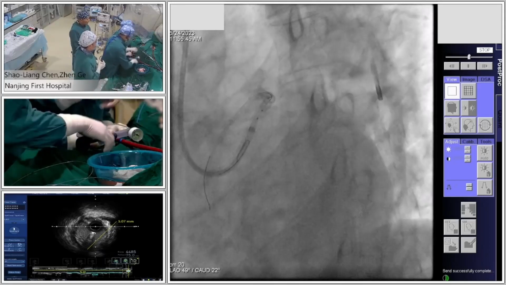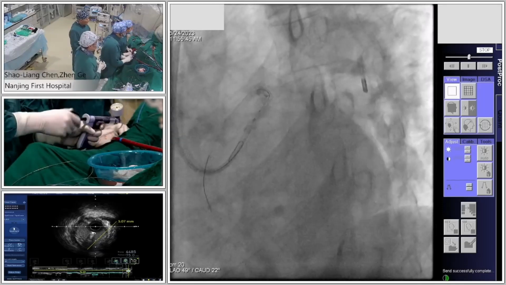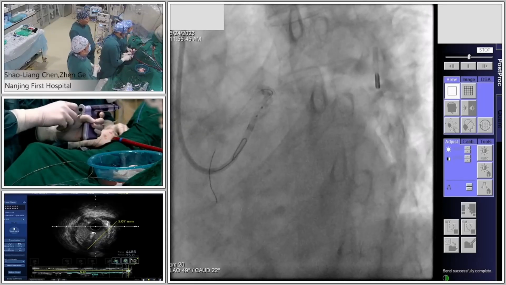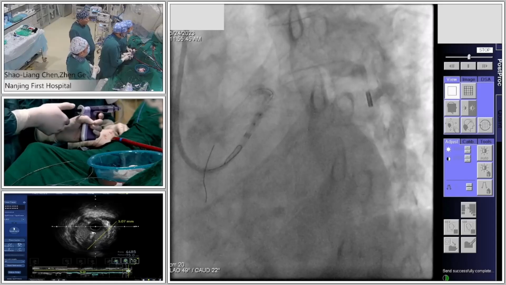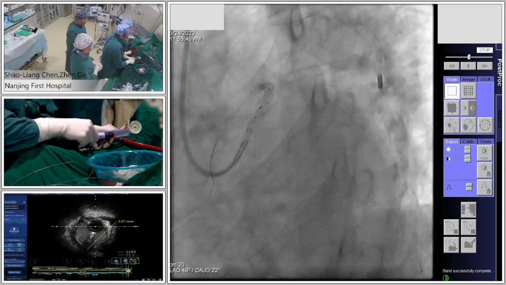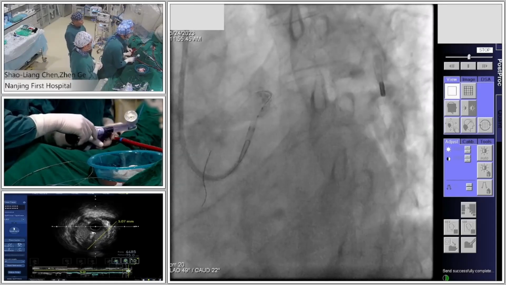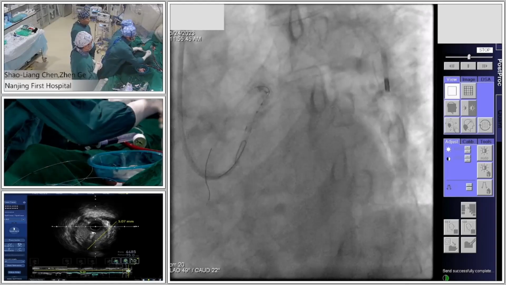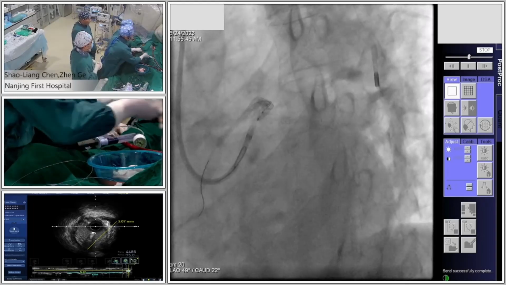Implantation. 4, 6. Oh, sorry. Because the balloon is too short. I think here is good.